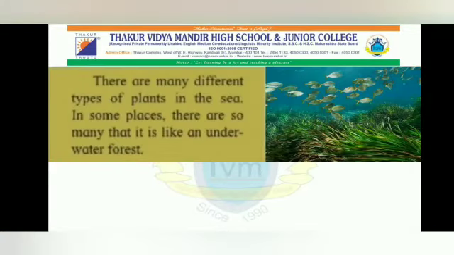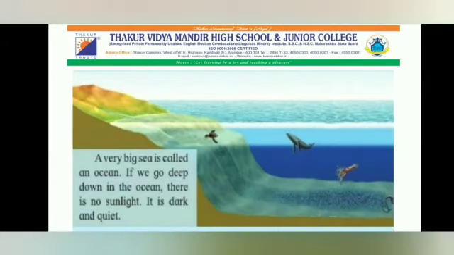There are many different types of plants in the sea. In some places, there are so many that it is like an underwater forest. A very big sea is called an ocean. If we go deep down in the ocean, there is no sunlight. It is dark and quiet.